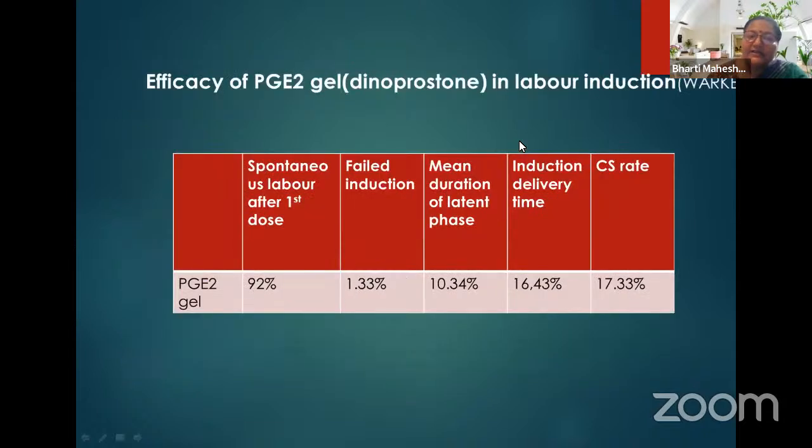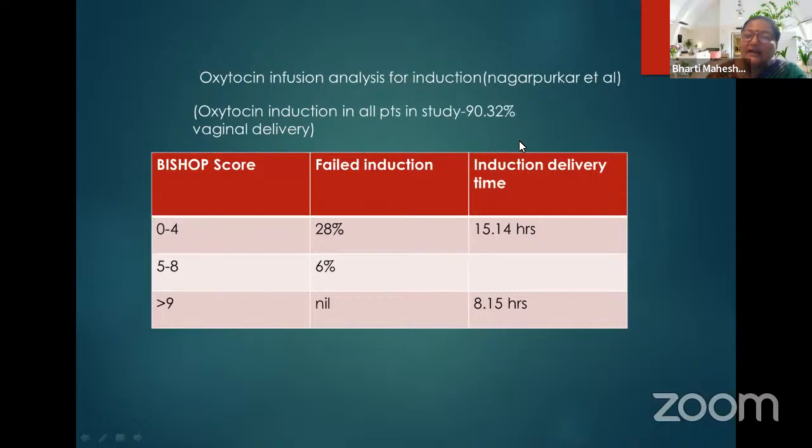In another study of the efficacy of PGE2 gel, like dinoprostone, in labor induction, it was seen that during ripening it causes spontaneous labor after the first dose. It was successful in 92% of cases. Failed induction was 1.33%, the mean duration of latent phase was 10.34 hours, induction to delivery time was 16 hours, and the cesarean section rate was 17%. So PGE2 gel is a good modality for inducing as well as a ripening agent, but again the case selection should be good.